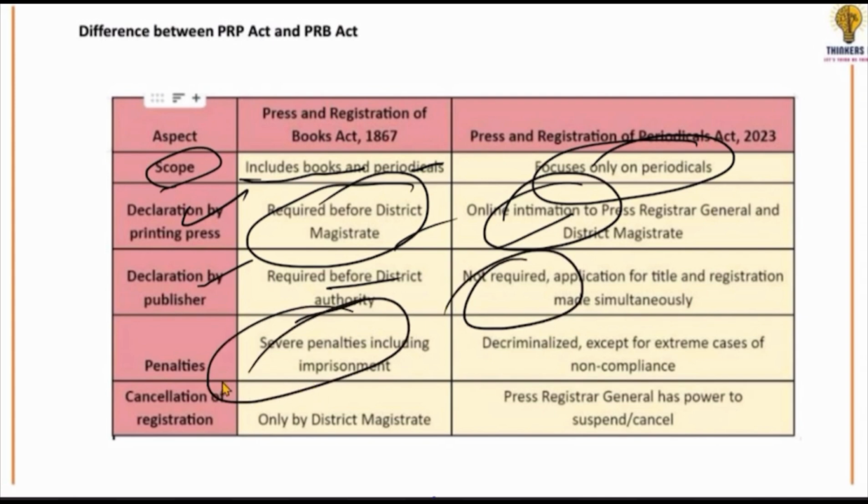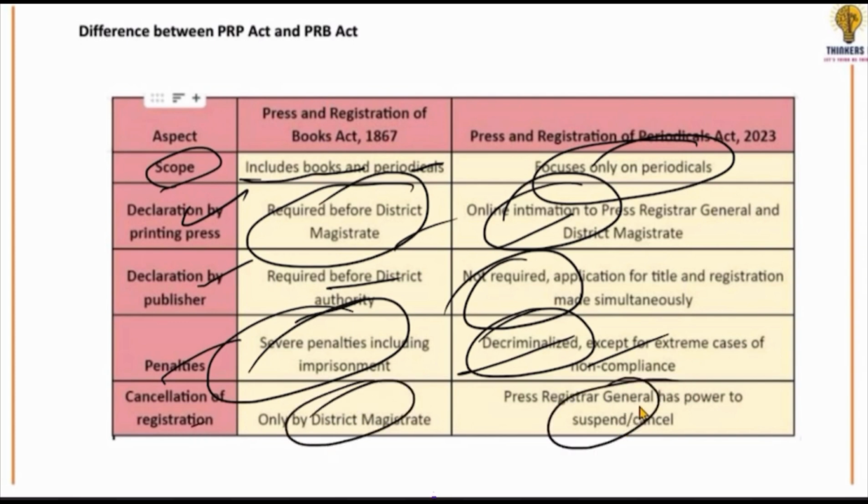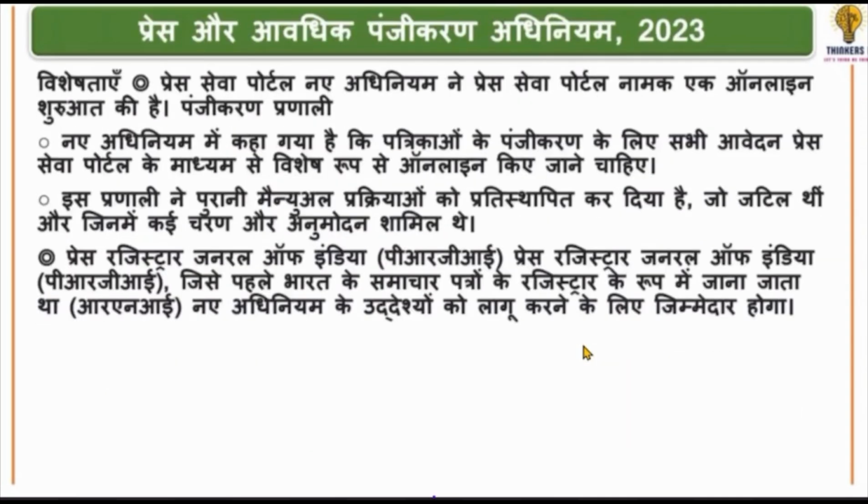There used to be a huge penalty before this. The penalty was extensive. Now you won't be penalized as much if you do something wrong. Now you may not be penalized because everything that was illegal is decriminalized. This is not a crime anymore. It's been declared decriminalized. Now, if you needed to cancel, the district could have registered it. Now it's general registry and they can also decriminalize it. If you can cancel it, changes have been made in this regard.